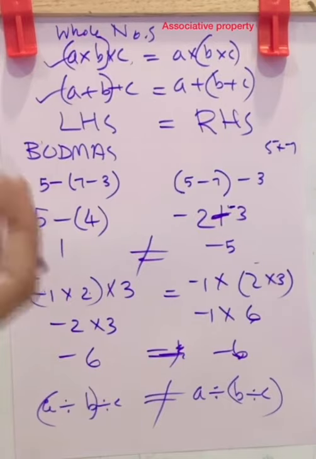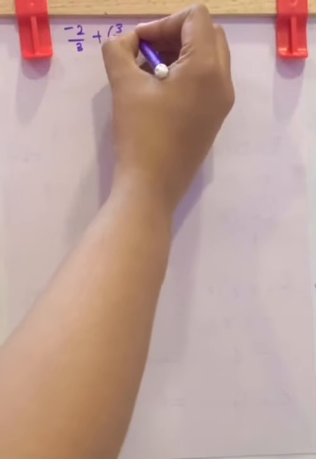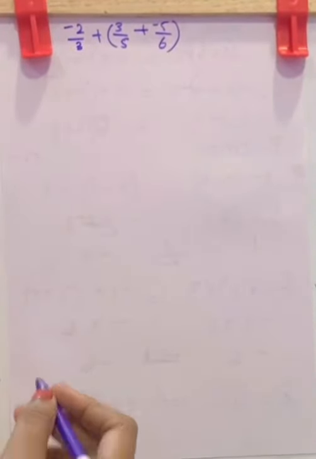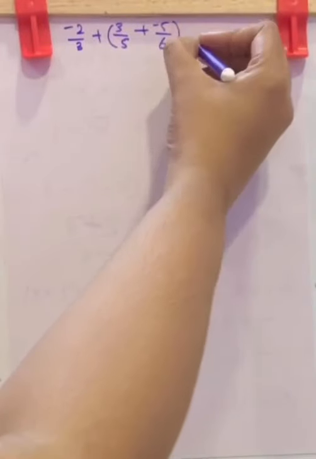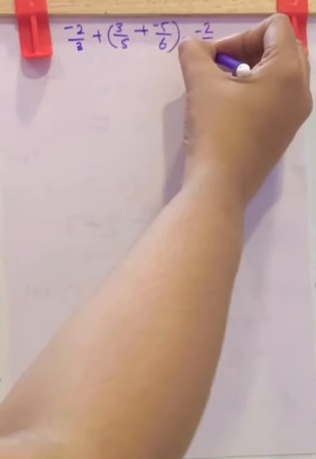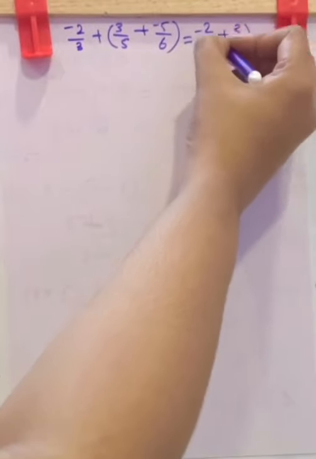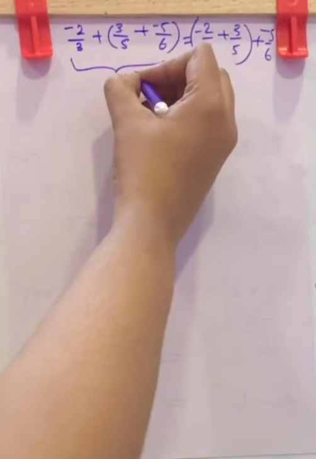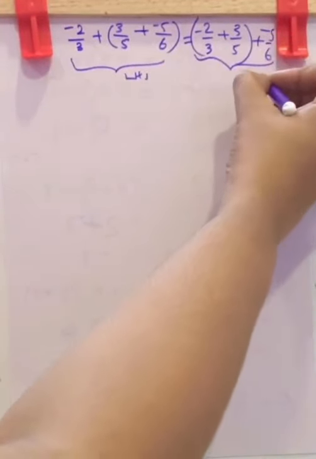Now coming to rational numbers, let us do with examples. Negative 2 by 3 plus 3 by 5 plus negative 5 by 6, that is the LHS part, which should equal negative 2 by 3 plus 3 by 5 plus negative 5 by 6 with the other pairing. This is LHS and this is RHS. We can check whether LHS is equal to RHS. That is, is it satisfying associativity? That is pairing of fractions.